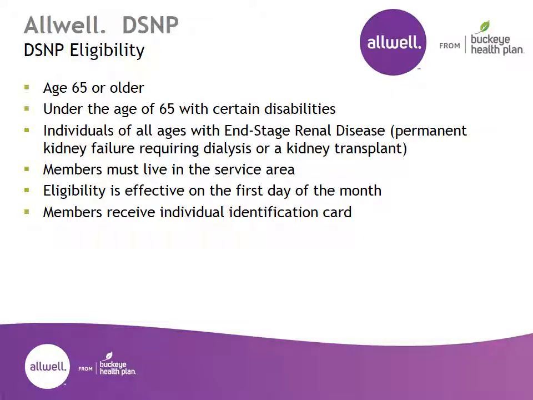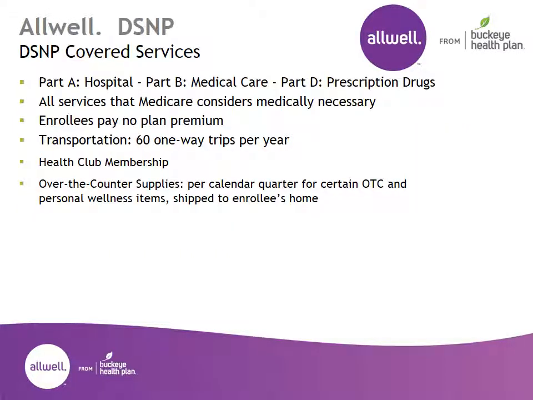Under the Allwell DSNP eligibility, it is for those who are age 65 or older. They can be under the age of 65 with certain disabilities. However, it includes individuals of all ages with end-stage renal disease. They must live in the service area, and eligibility is effective on the first day of the month. The DSNP covered services include Part A hospital, Part B medical, and Part D prescription drugs, and all services that Medicare considers medically necessary. There are transportation benefits available.